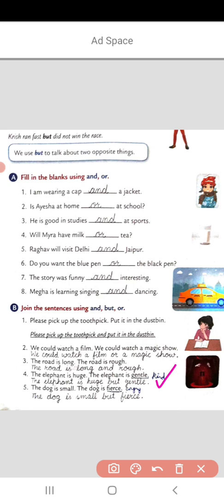Fierce means angry. Okay, so this was all about the conjunctions.